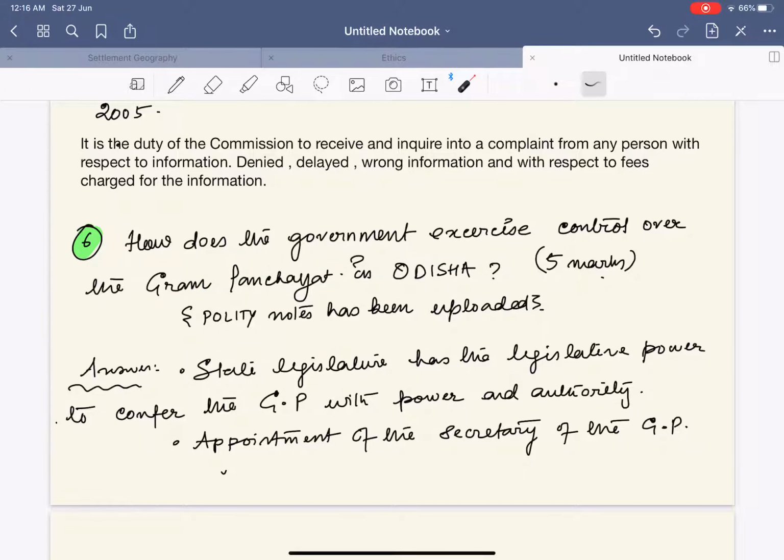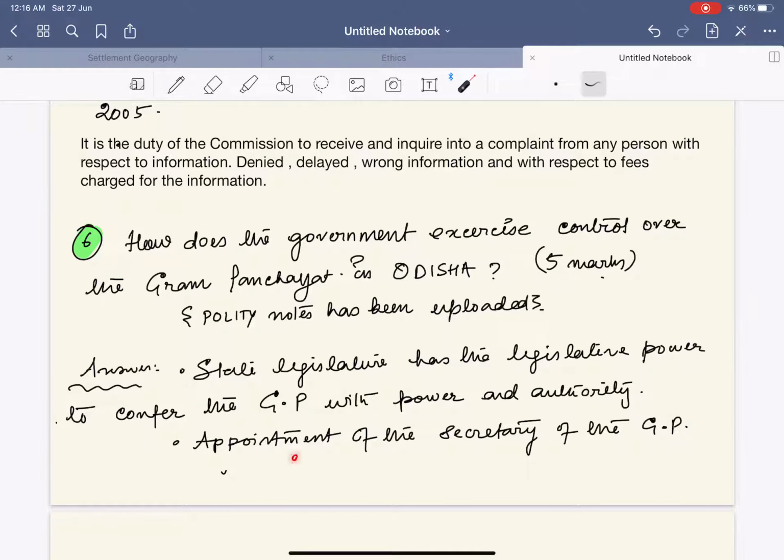So basically, I have made 2 points, and these directly hit the point. I would say, basically, the state legislature has the legislative power to confer power and authority on the Gram Panchayat. This is simple. Remember that there are 29 subjects within the Panchayati Raj Act, and as per that, discretion has been given to the state legislative assemblies as to what power they want to give to the Gram Panchayats. It is through this, number one, that they are exercising control.